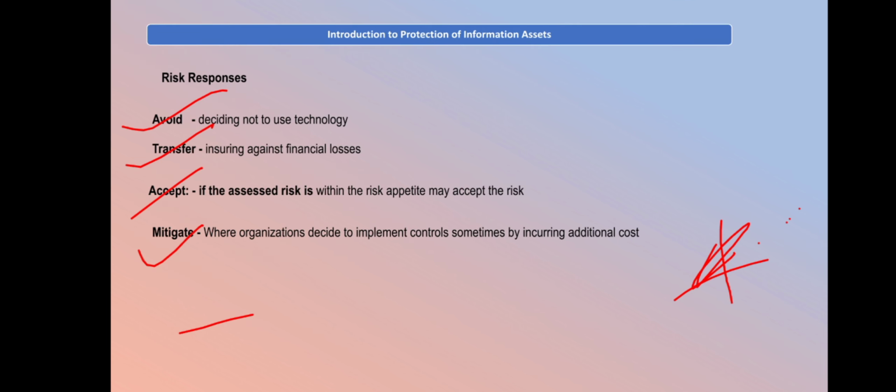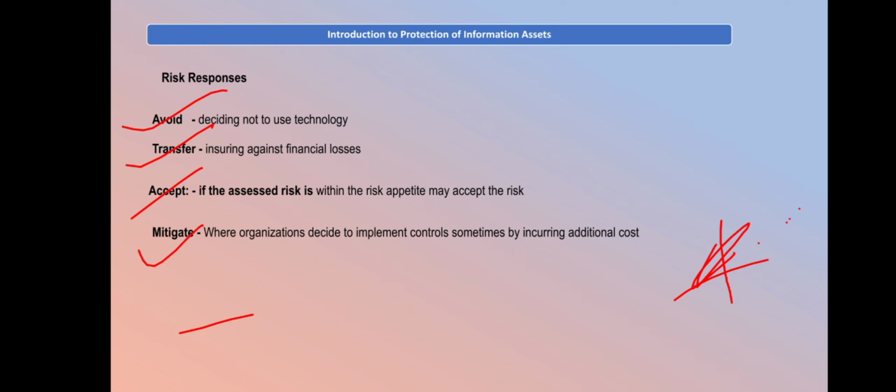There are 4 types of risk response: avoid, transfer, accept, and mitigate. In the first case, an organization decides not to work on a particular function having a risk, like not to use a technology. This is avoid, meaning we are avoiding the risk. Transfer: in this case, an organization takes a risk cover for a financial loss.